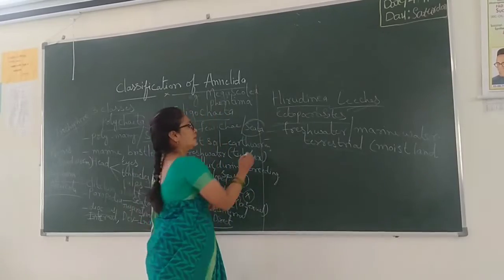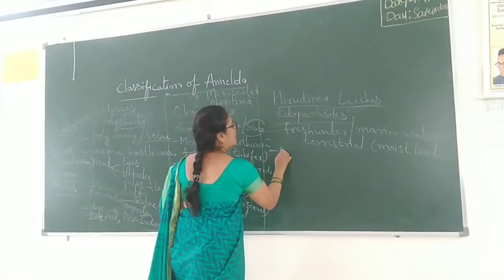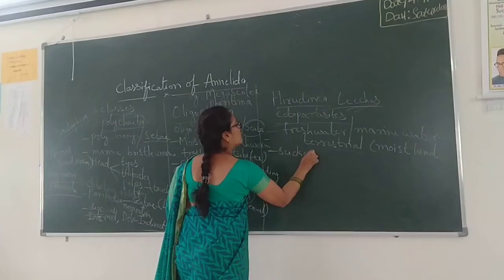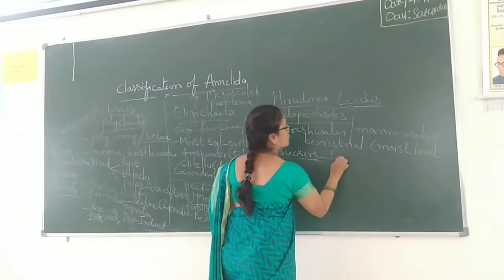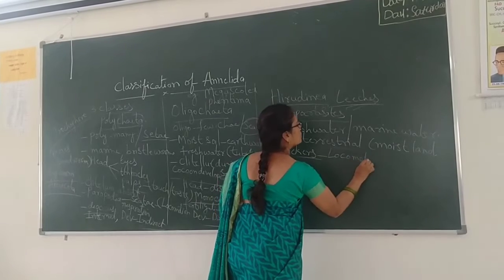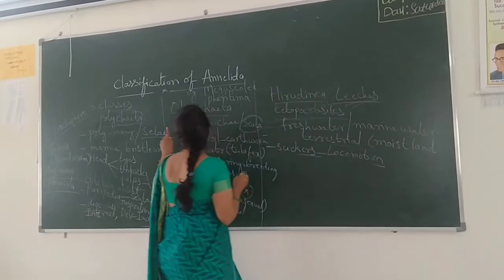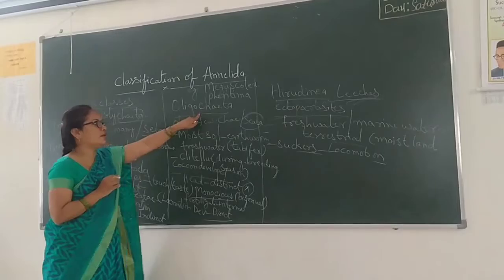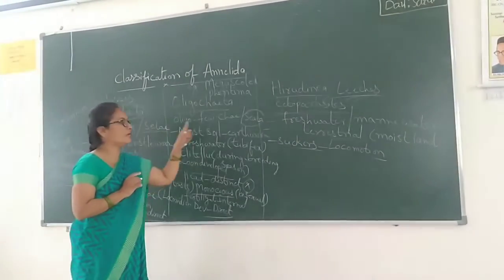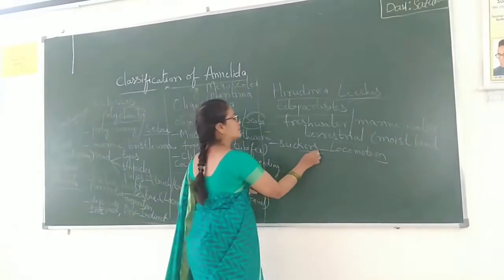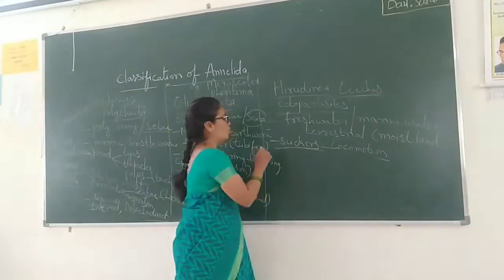In them they contain suckers, which help in locomotion. In Polychaeta and Oligochaeta they contain setae which help in locomotion, but here they contain suckers which help in locomotion.